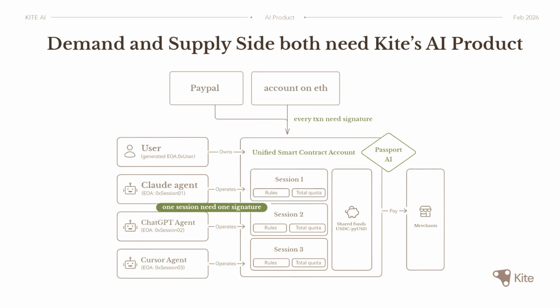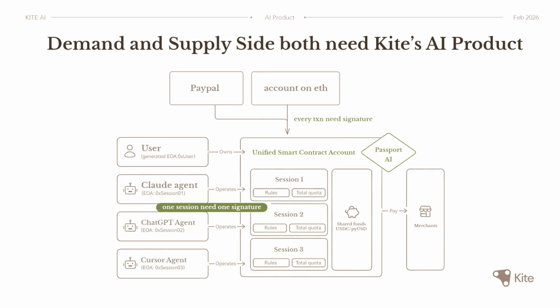What's different here is that this is not a traditional credit card, because you should never give your credit card to your agent. There is a famous joke that an agent is like a 4-year-old kid. If the agent is interacting with anyone malicious, they have millions of ways to break your credit card. Whatever you give to an agent, whether it's an API key or a credit card, you should assume it's gone.